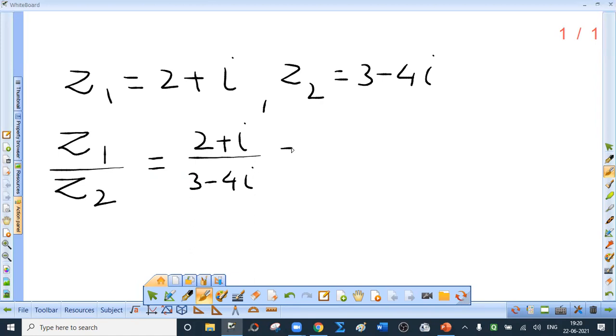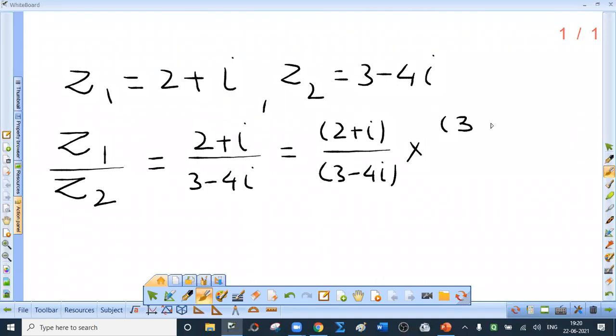Okay. Now the working rule is very simple. Please use brackets. To divide one complex number by other means to multiply both numerator and denominator by the complex conjugate of the denominator. The denominator is 3 minus 4i. What is its complex conjugate? 3 plus 4i.